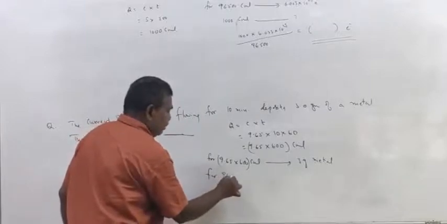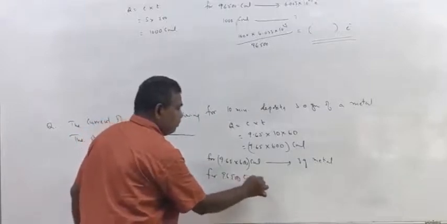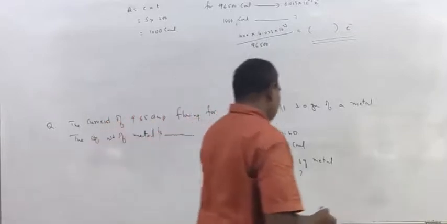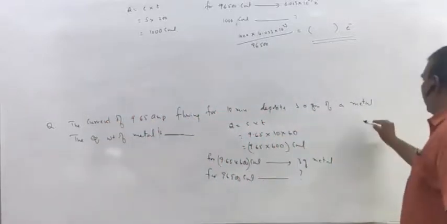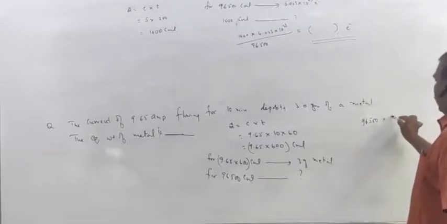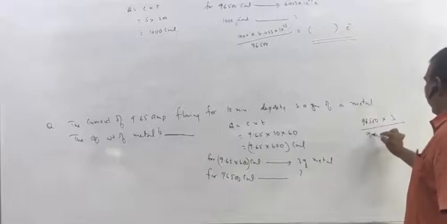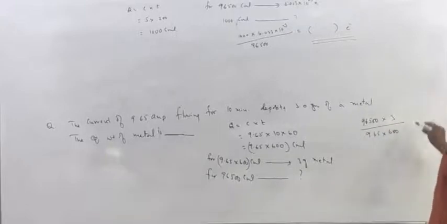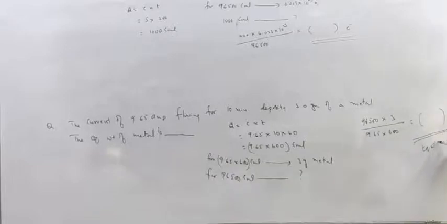For 96,500 coulombs, what is the mass of the metal deposited? 96,500 into 3 by 9.65 into 600. This is the equivalent weight of the metal.